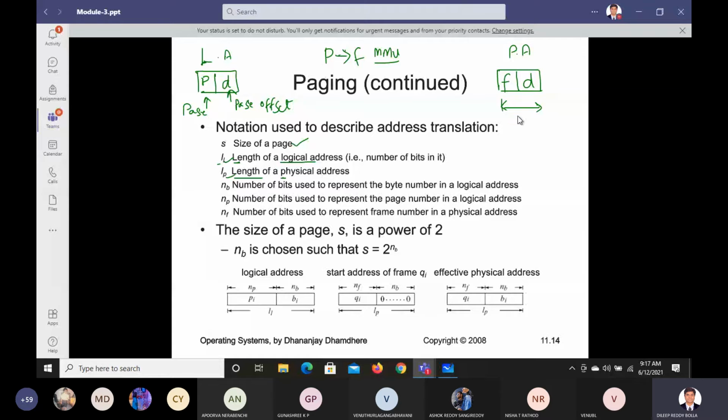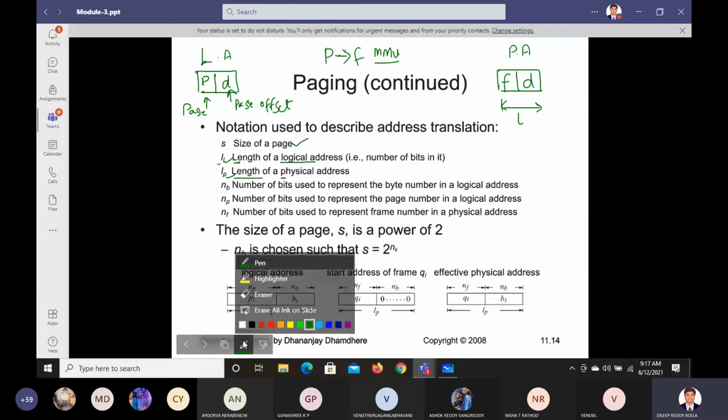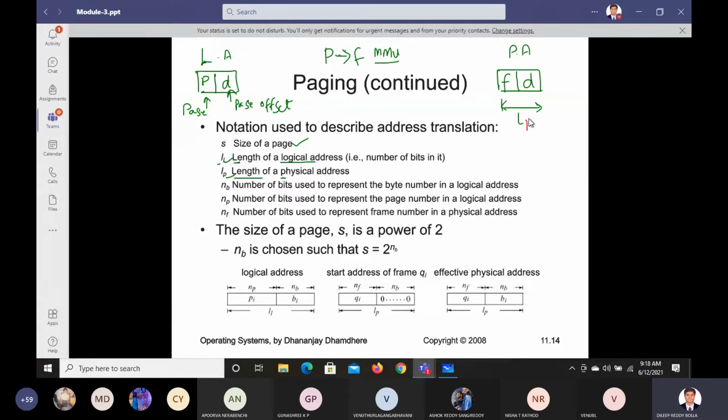Correct? If I write here, what should I write, LI or LP? It's the physical address, so we write LP for the physical address. And what about the corresponding length of this? This we can write as LI, which is for the logical address.